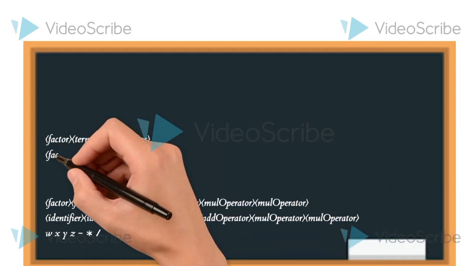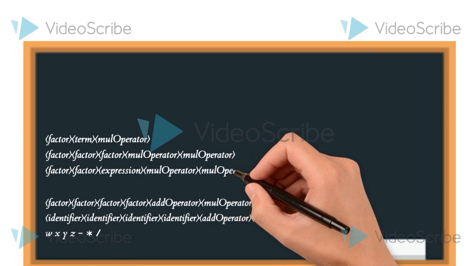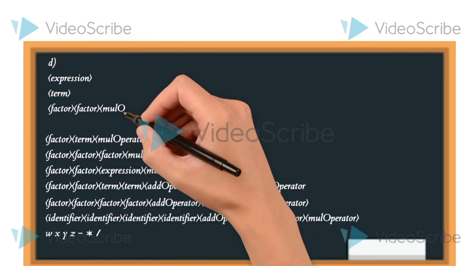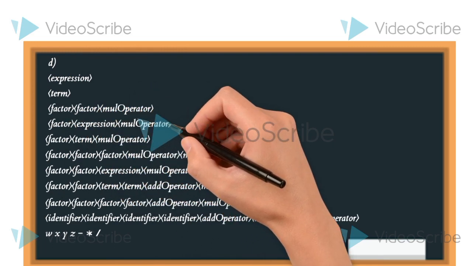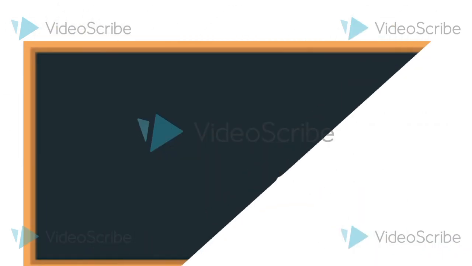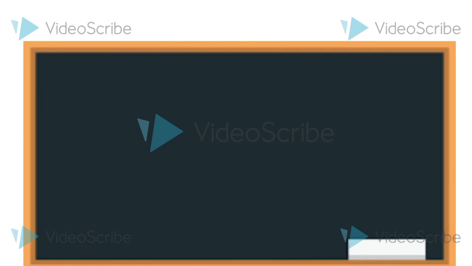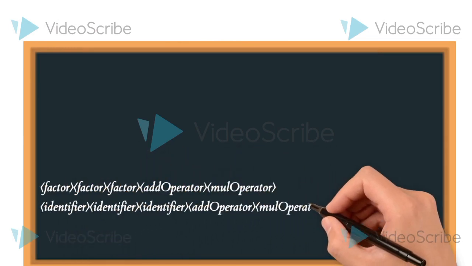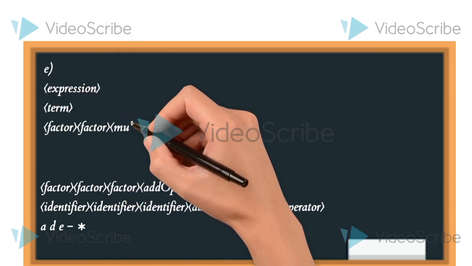Similarly, for all these strings generated by the grammar, we can break them down and see, from the top level rule expression, how the string is generated by the grammar. So in simple terms, for each string we start with the top level rule and then follow the production rules step by step to construct the string according to the grammar. If the string can be constructed